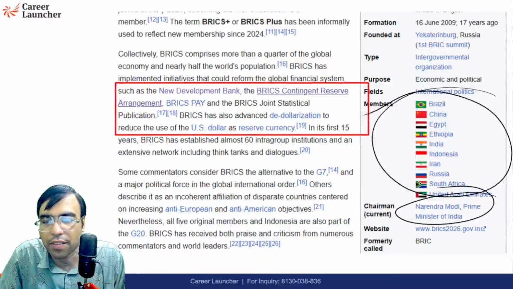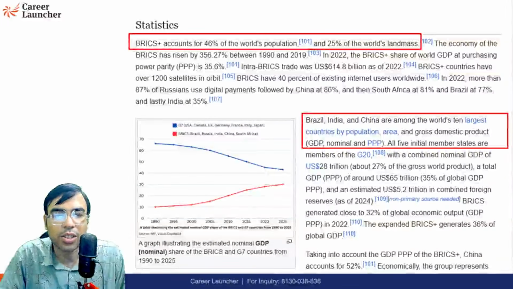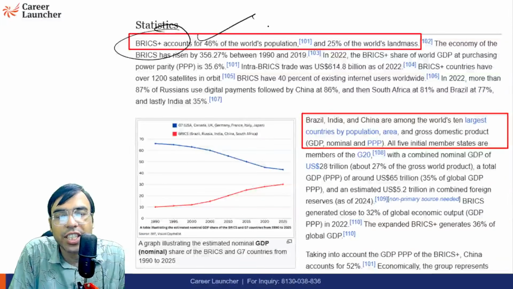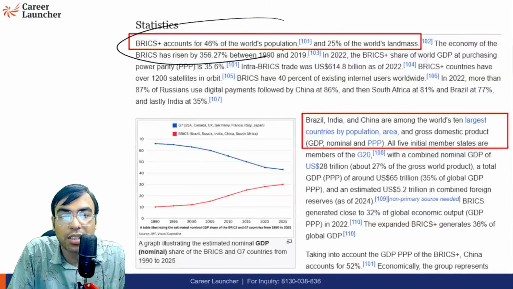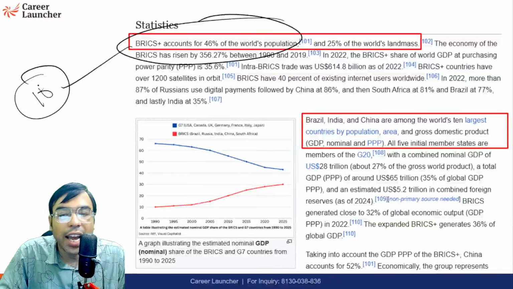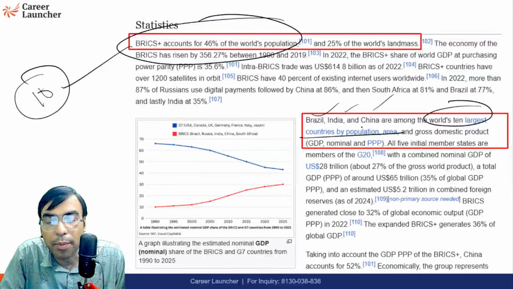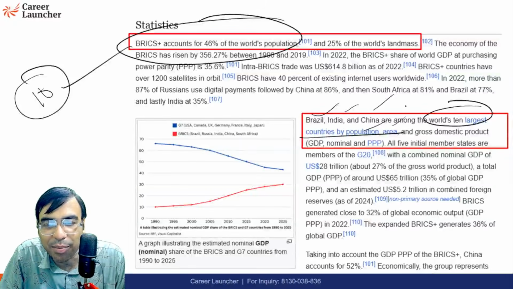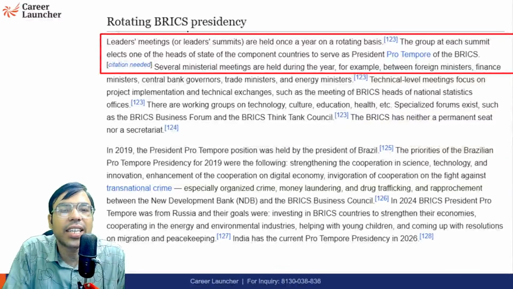And this year the chair will be the current Prime Minister of India, because India is hosting the BRICS Summit, most likely in New Delhi. BRICS Plus accounts for 46% of world population and 25% of world GDP. Half of the world population. BRICS Plus means all those 10 BRICS countries. Brazil, India and China are among the world's 10 largest countries by population and area. India and China together comprise a huge population. And leaders come on a rotating basis.